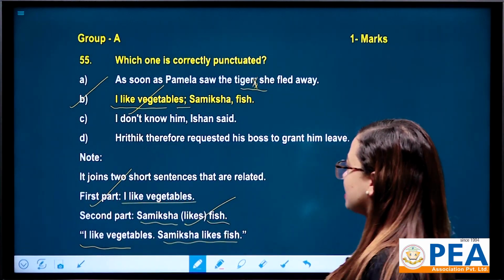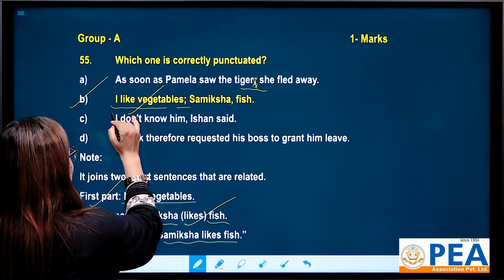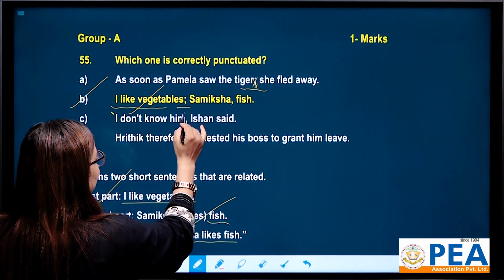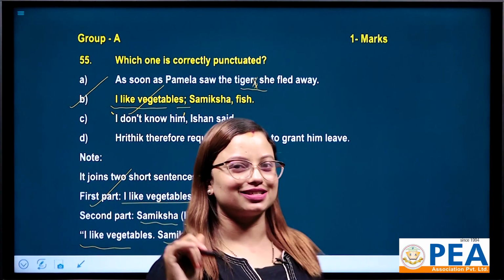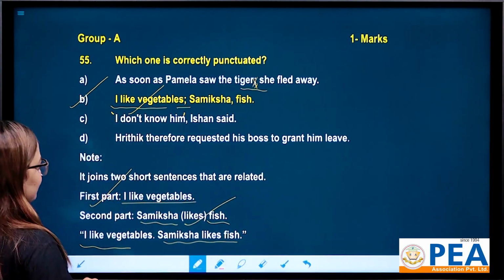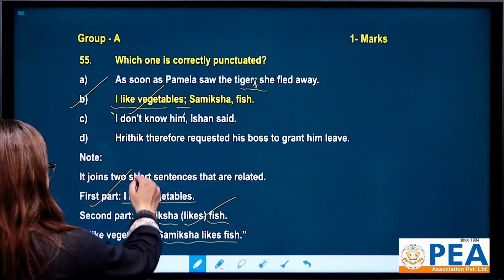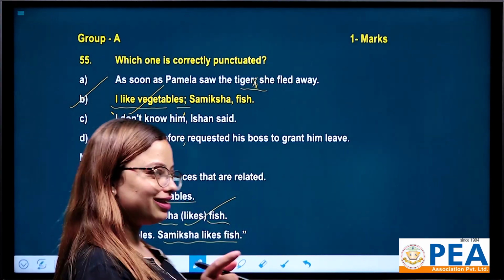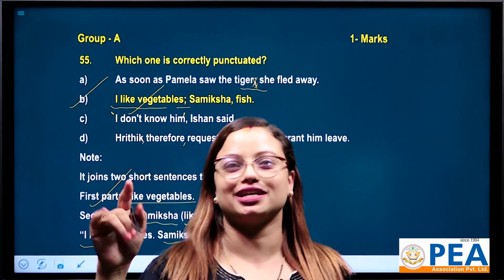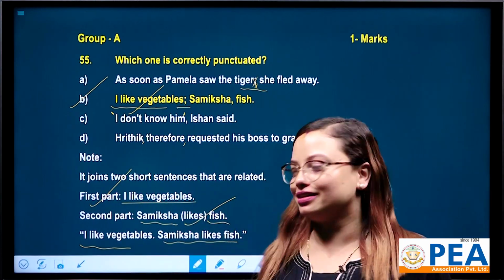What about number C? I don't know him, Ishan said. Look at here. So give inverted commas here, all right, and then it will be correct. Okay, that's why that is also wrong. Now, Ritik therefore requested his boss to grant him leave. After Ritik you must keep a comma, after therefore you must keep a comma, only then the sentence becomes correct. Okay, in this way you have to punctuate it correctly.